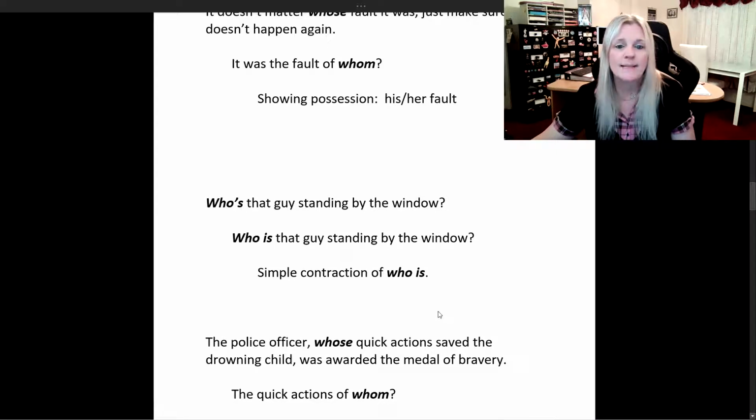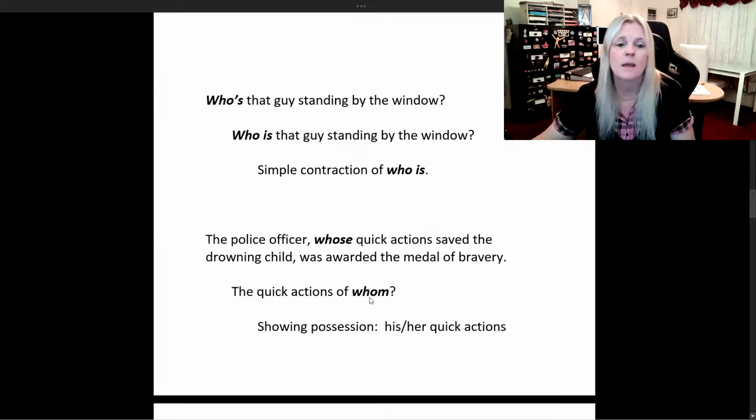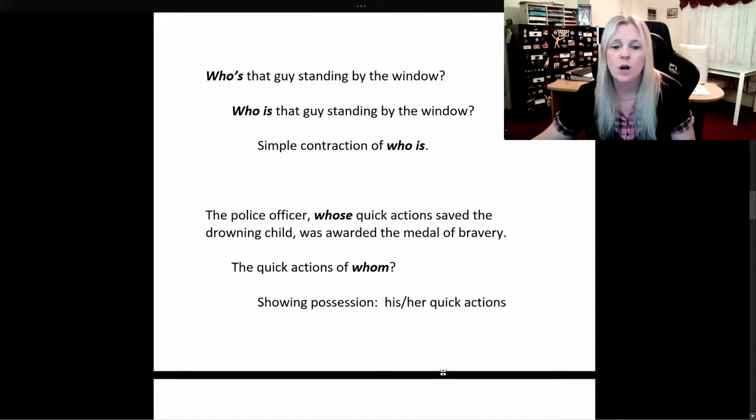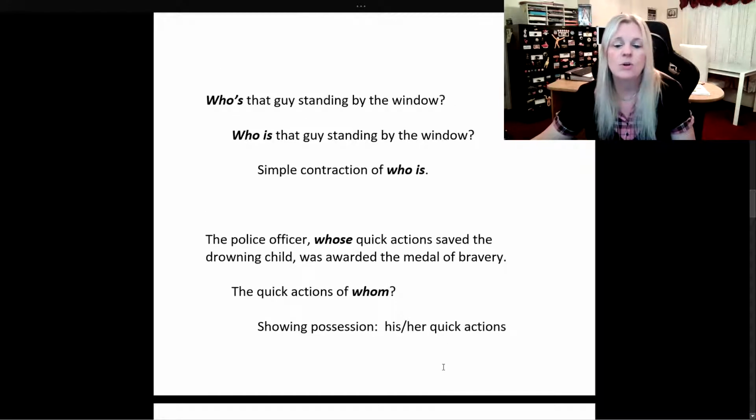Who's that guy standing by the window? What's the verb that follows? There's none. It's just who is that guy standing by the window? Simple contraction of who is. The police officer whose quick actions saved the drowning child was awarded the Medal of Bravery. Question is, the quick actions of whom? Showing possession, his or her quick actions. Being the police officer, whether it be a man or a woman, we don't know.